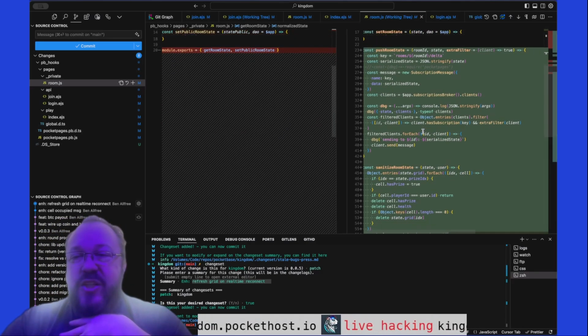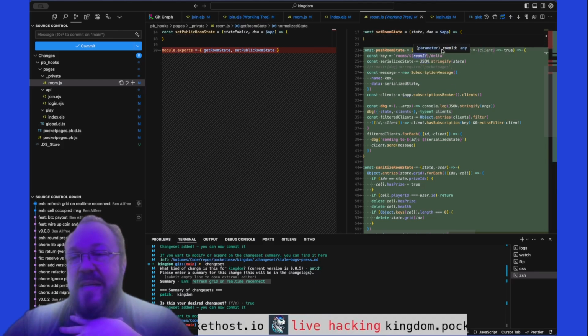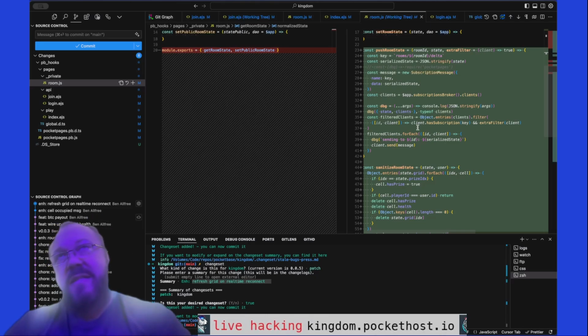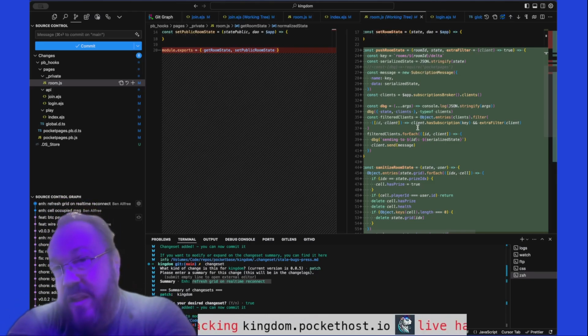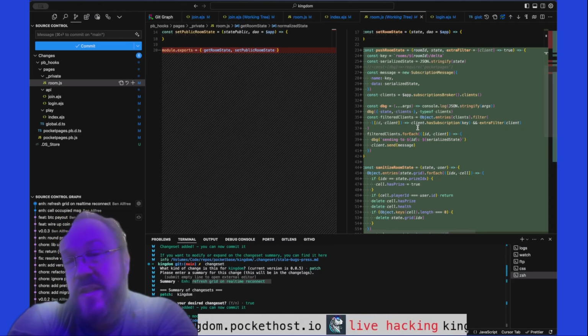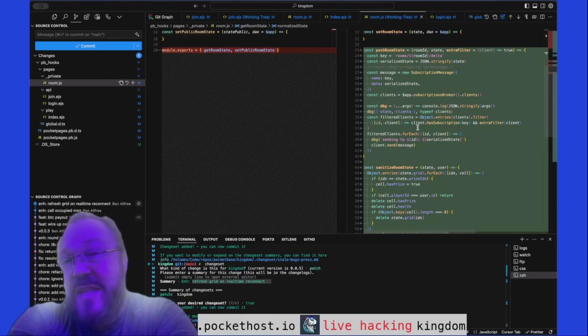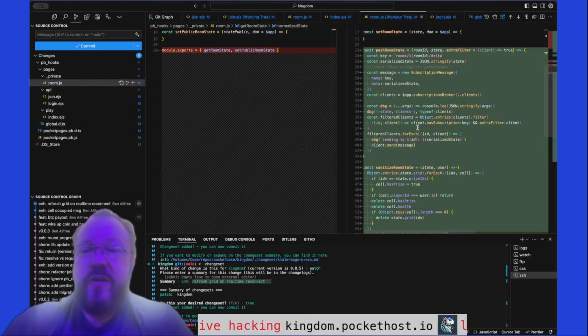But here's the big addition, push room state. Now this is interesting. You give it a room ID, a state, and an extra filter. The extra filter is there so that you can only send this update to certain clients that are listening. For example, you might want to send a particular update only to the user that owns that data. So this is a really intelligent way of routing real-time events.